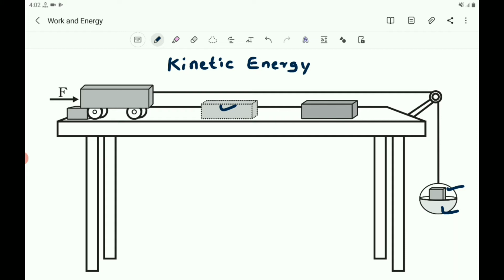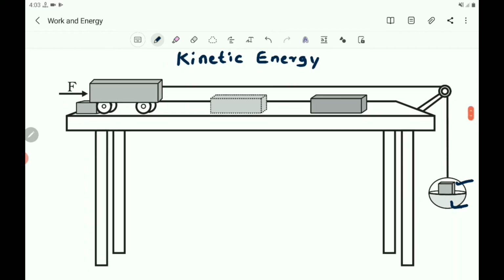Note down the displacement of the block. This means work is done on the block by the trolley, as the block has gained energy. Here, what happened? When the trolley moves and hits the block, that block moves. The block gains energy, that is, the trolley transfers its energy to the block, and the block moves as it gains energy.